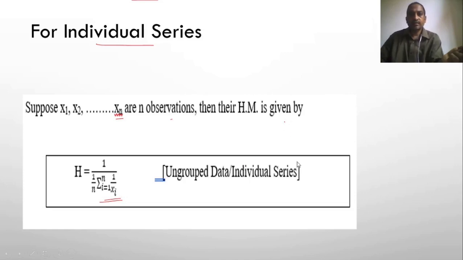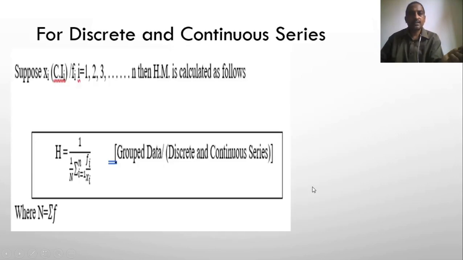For a discrete series or continuous series, you know that a discrete series is nothing but xi and the respective frequencies are given. A continuous series is nothing but class intervals and the respective frequencies are given. In such cases, the harmonic mean is 1 by n summation i equals 1 to n of fi by xi, where n is the total frequency.